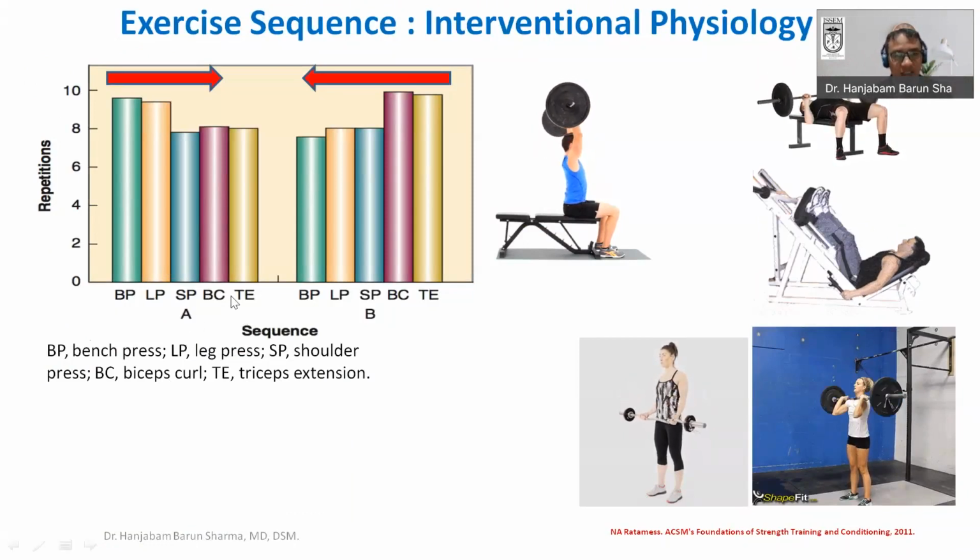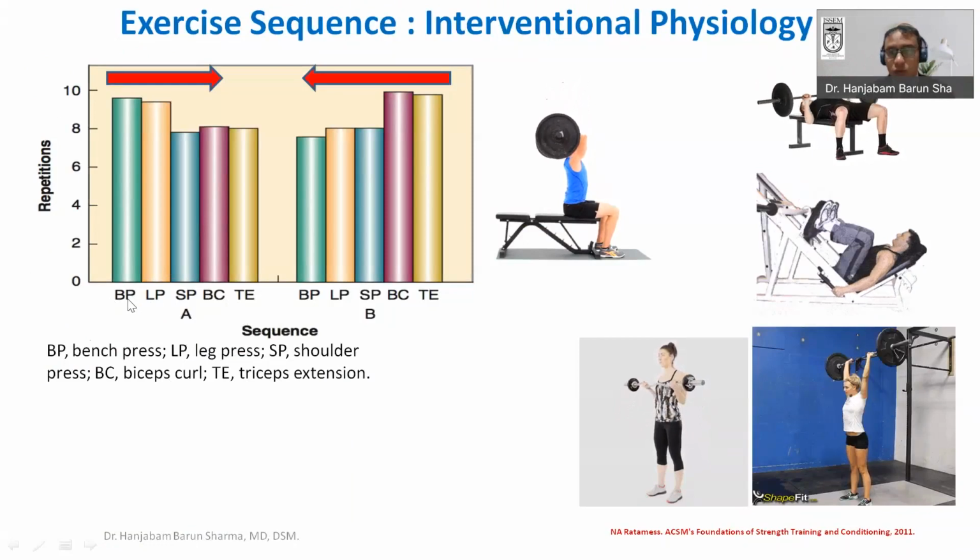For example, in the classic sequence you do the bench press first, then the leg press, then the shoulder press, then the bicep curl, and then the tricep extension.